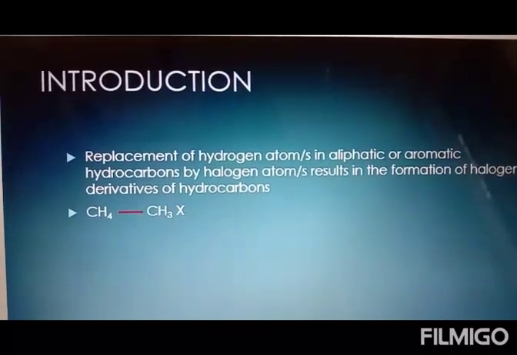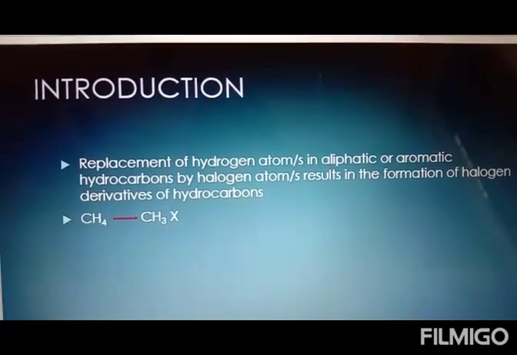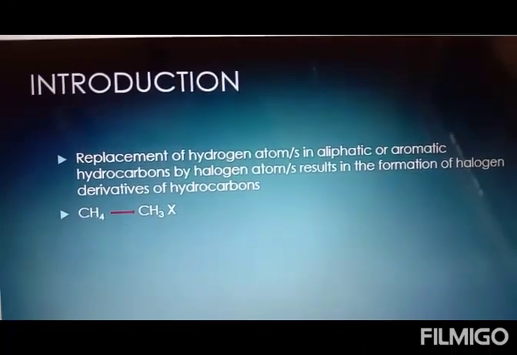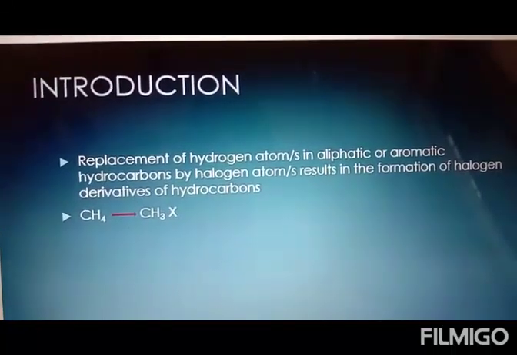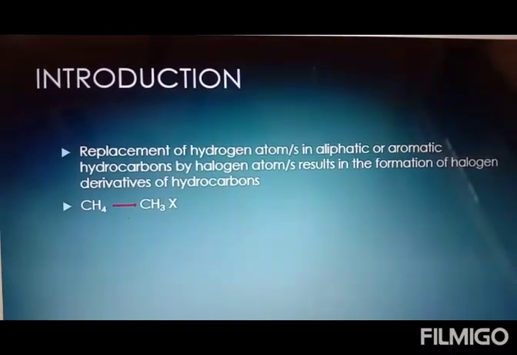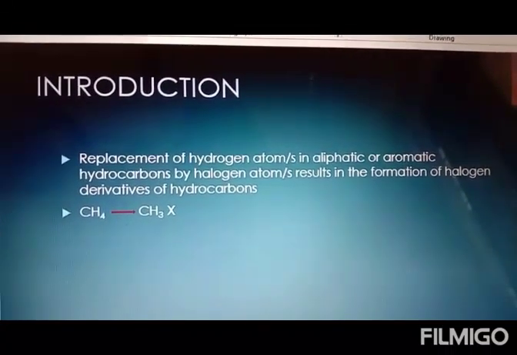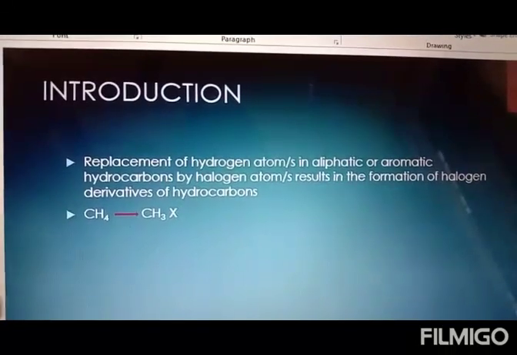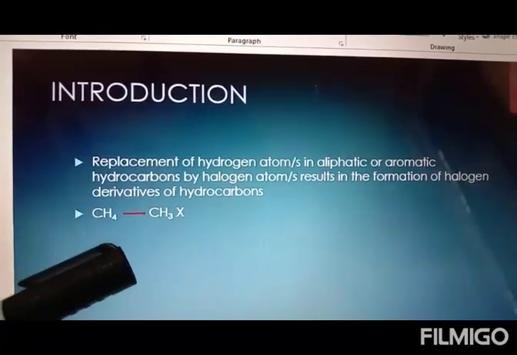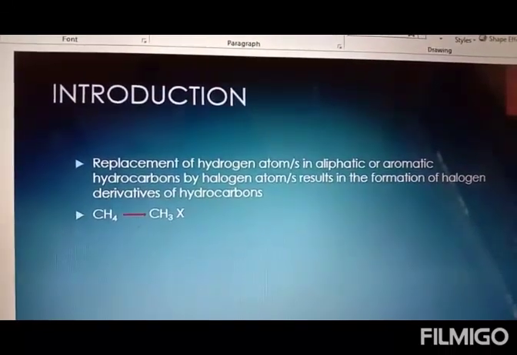When we have to do the introduction, obviously we are going to define it. It's not actually the definition, but still we have replacement of hydrogen atom or atoms in aliphatic or aromatic hydrocarbon by the halogen atom or atoms that results in the formation of halogen derivatives of hydrocarbon, which means we are well aware with the alkane family or the hydrocarbon in which the formula is CH4, where the carbon atom is bonded with 4 hydrogen atoms.